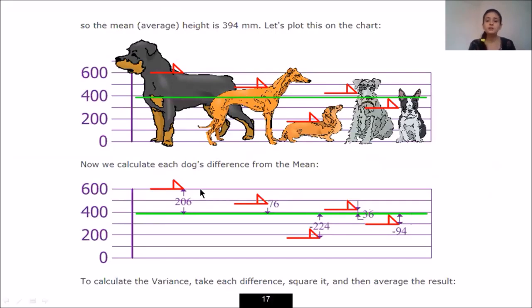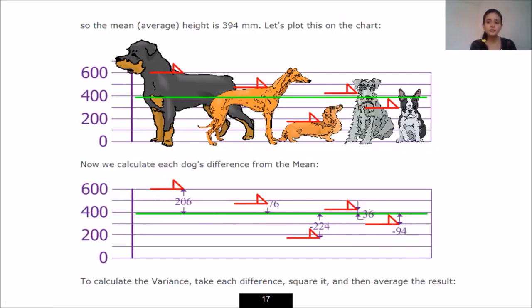Now I will call each red mark a data point. I am calculating how far each data point is from my mean. So I am getting the answer as 206 for the first data point, 76, minus 224, 36 and minus 94.